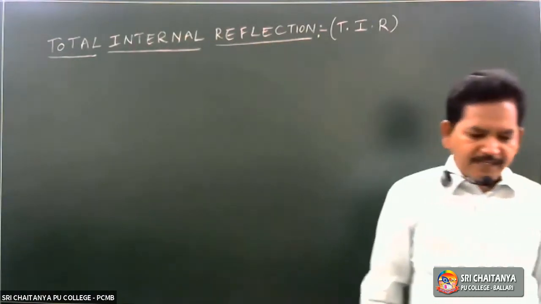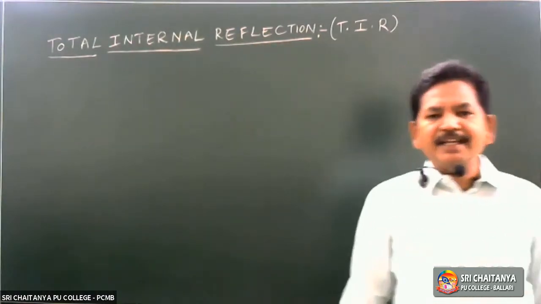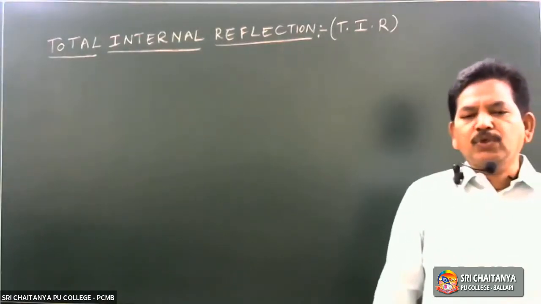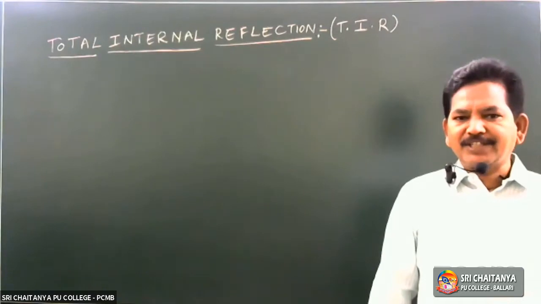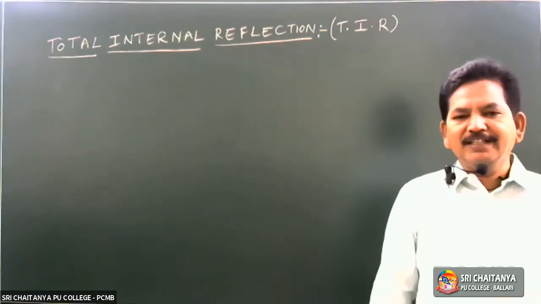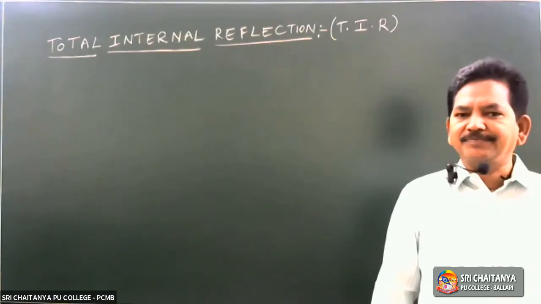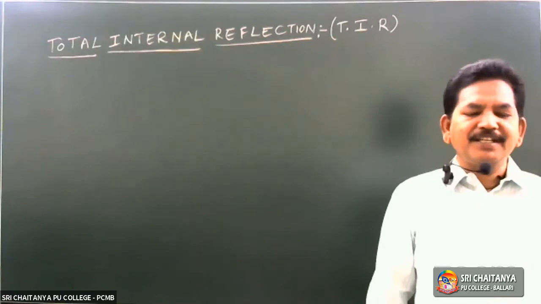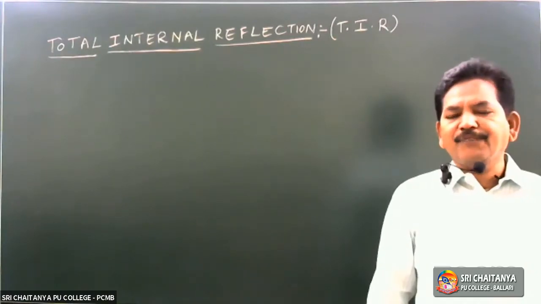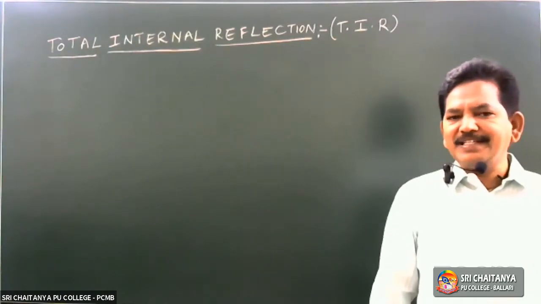What is the difference between ordinary reflection and total internal reflection? In ordinary reflection, there is a loss of energy for each reflection. Due to the loss of energy, the intensity of the reflected light ray decreases.